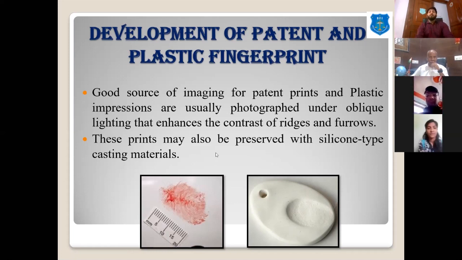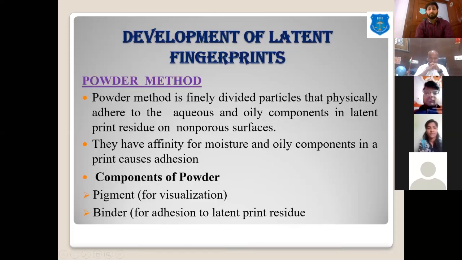And these can be preserved or further developed using silicon type casting material, means the plastic prints can be casted using silicon. Then we are going to discuss some development techniques of latent fingerprints, because these prints are not visible. So the first method that we use is the powder method.